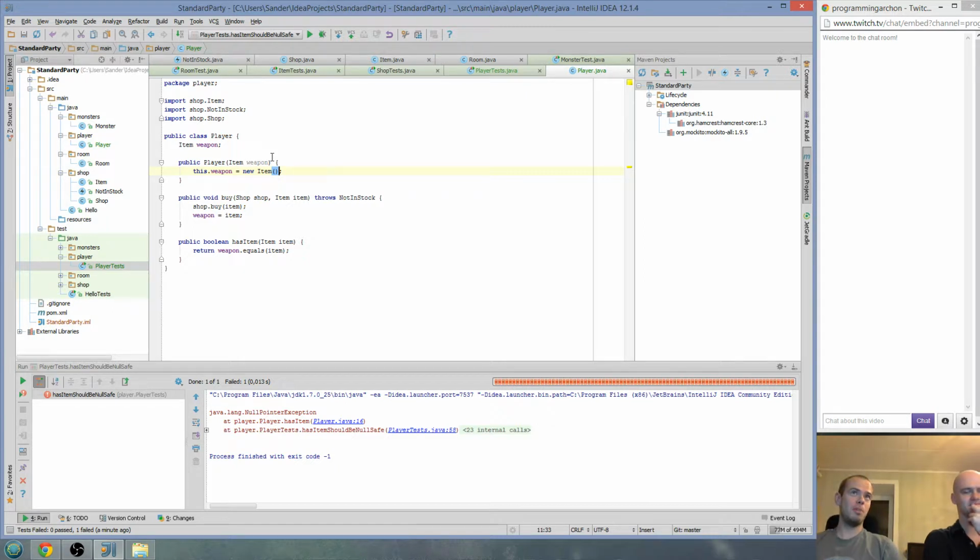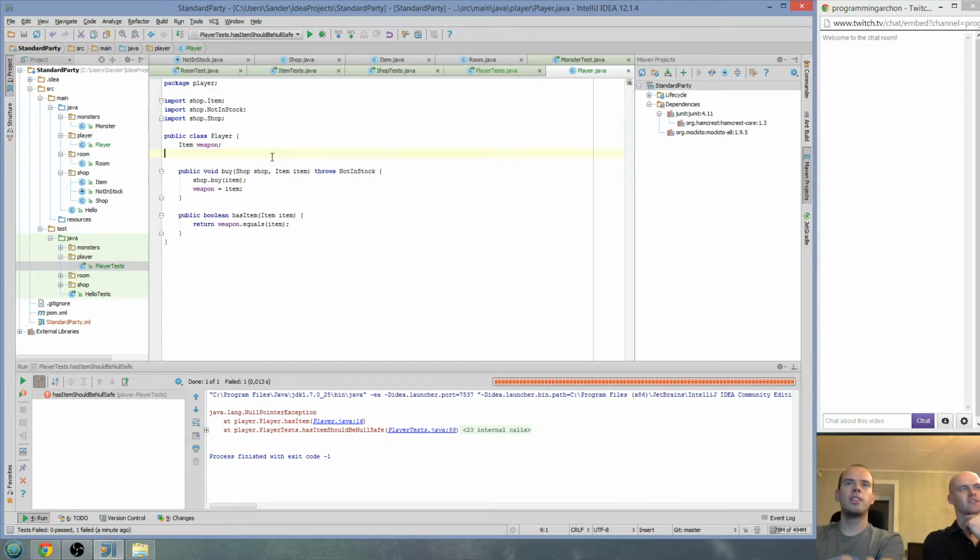Actually, it could be done like this. Every empty slot could have a null item or something. It could be done this way. Okay, what would be a better way to do this? I think a slot can easily be a null. If weapon is null, then you don't have a weapon. So I think we should just check if weapon is not null.